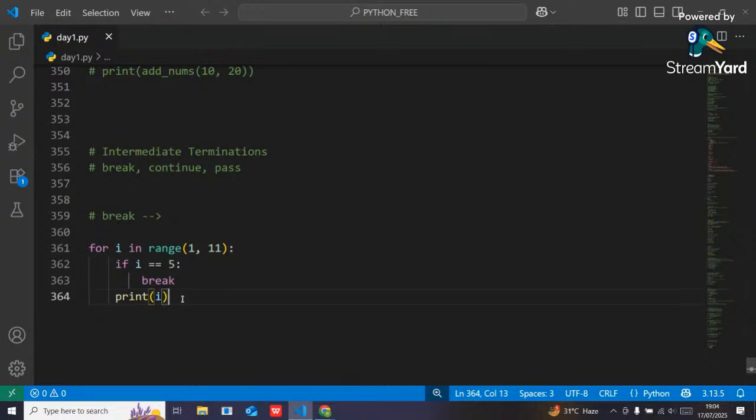In the next iteration, the value of i will be 2. So 2 is not equal to 5, the condition will be false, and again it will print 2. Similarly for 3 and 4. But when the value of i reaches 5, it checks the condition: now 5 is equal to 5, so it goes inside the if statement and breaks the loop. Now if I execute, you can see the output here.